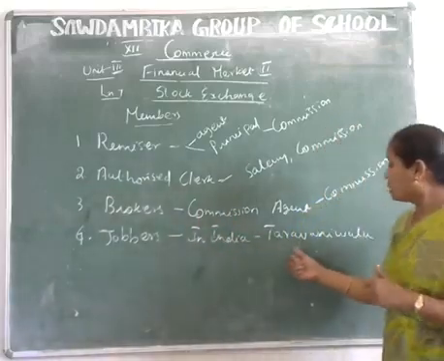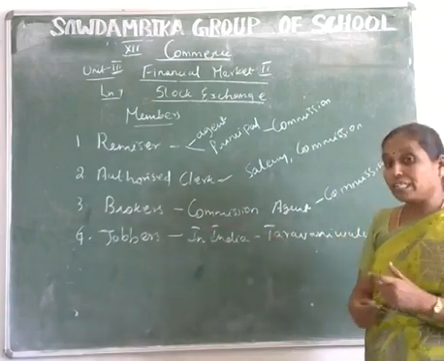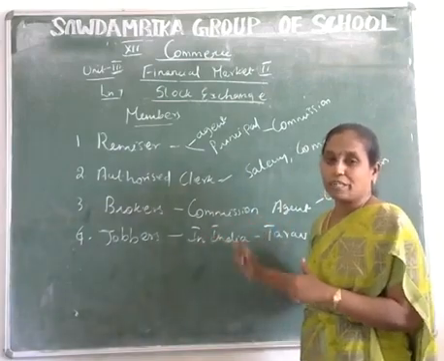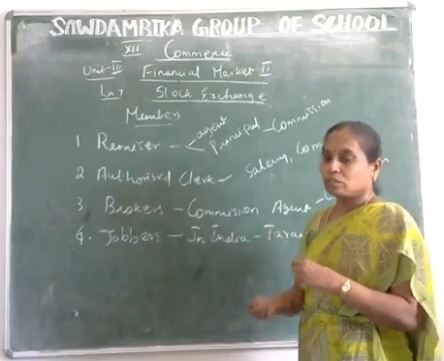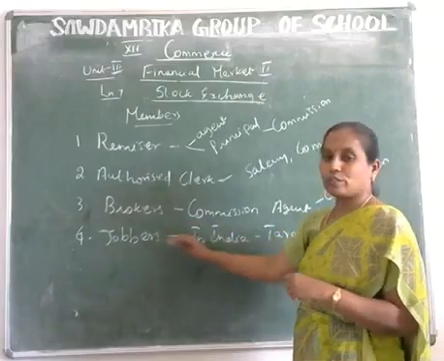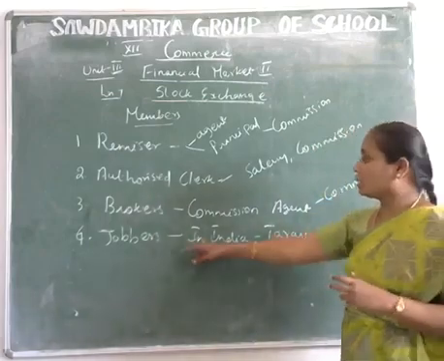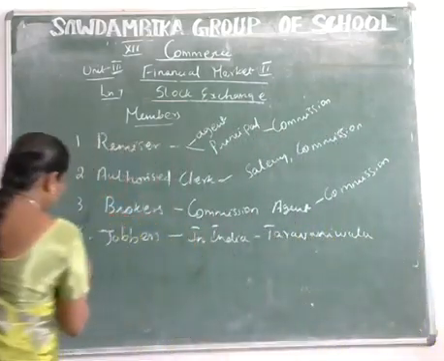In India, a jobber is also called a Taravani Wala. He is one of the investors, but he does not hold the securities for long. He buys and sells the securities repeatedly, and he earns from the price changes. Those price changes are the jobbers' earnings. And then the next one is speculation.